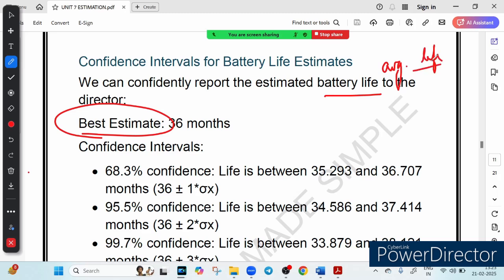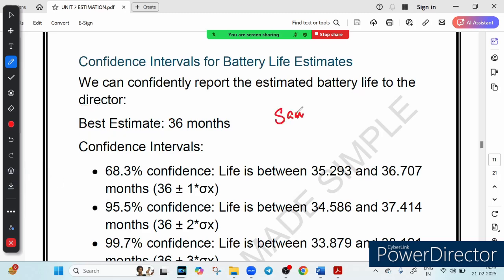Can you test all the batteries? Is it possible? Let me know. No, it is impossible. So what do you do now? You take a sample. Let's say you surveyed 200 battery users and found that the average battery life is 36 months.